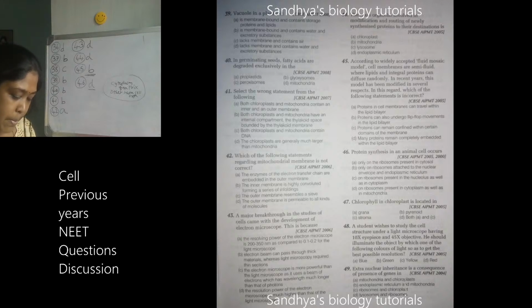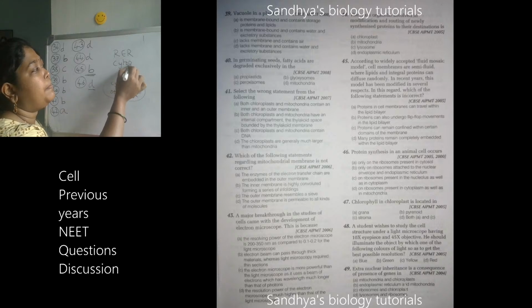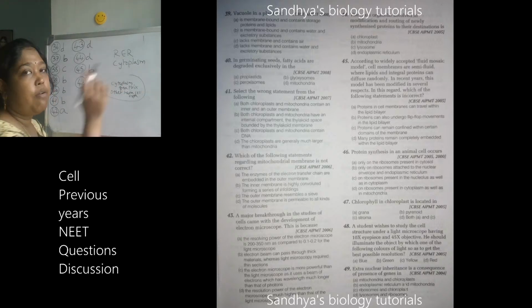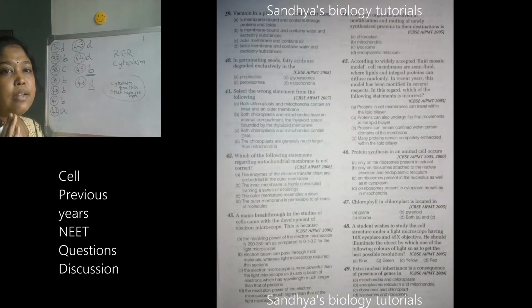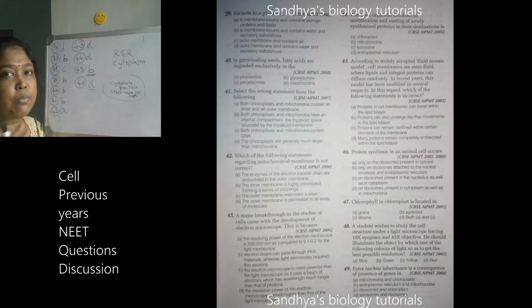46, protein synthesis in an animal cell occurs. Where does the protein synthesis occur? In the rough endoplasmic reticulum and also in the cytoplasm. Rough endoplasmic reticulum is mainly responsible for protein synthesis, and in the cytoplasm also ribosomes will be present.